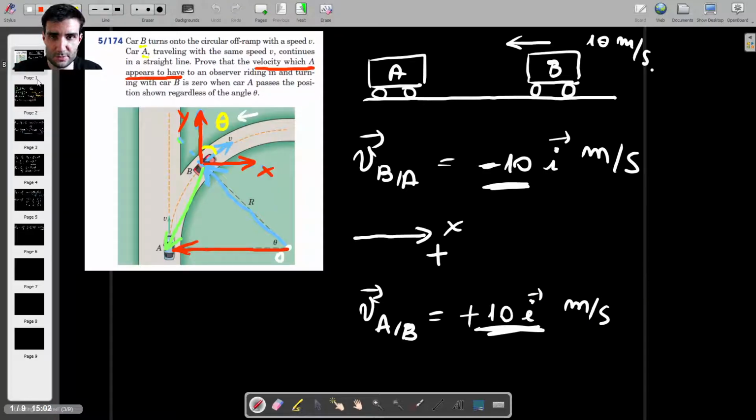But if the opposite is true, if we're in car B instead, and if we look at car A, we will see for this particular moment in time that car A is stationary, which I think is quite an incredible result, really. And it tells us that if you're in a rotating system of coordinates, it is not the same as just subtracting the two velocity vectors to find the relative velocity.